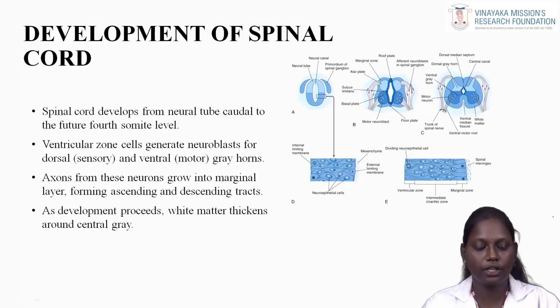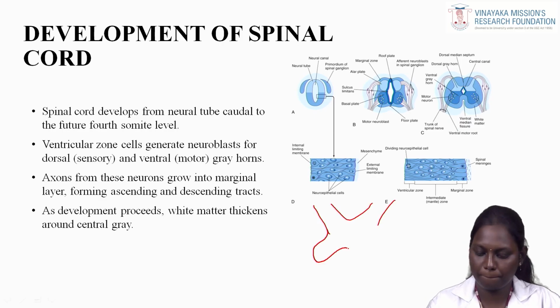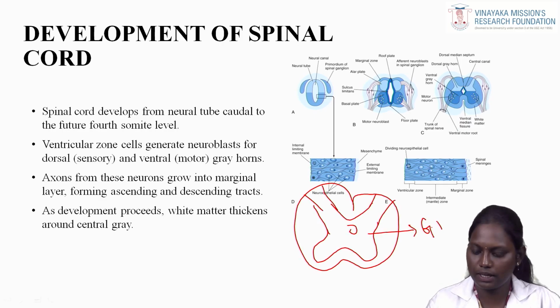The development of spinal cord. The spinal cord develops from the neural tube caudal to the fourth somite level. The ventricular zone cells generate neuroblasts for the dorsal, that is sensory, and the ventral, that is motor, gray horns. The axons from these neurons grow into the marginal layer, forming ascending and descending tracts of the spinal cord. As development proceeds, white matter thickens around the central grey matter. This is grey matter and this one is your white matter.